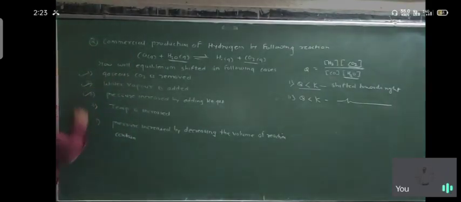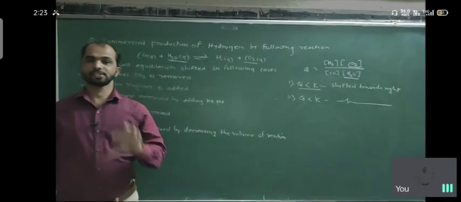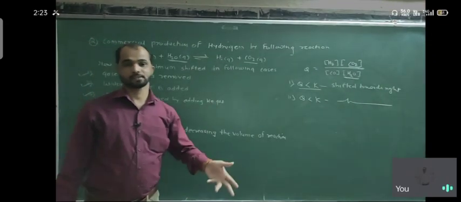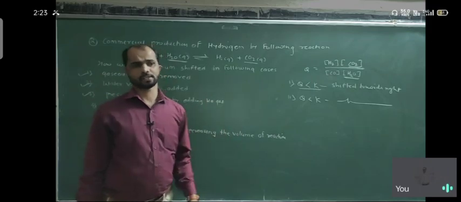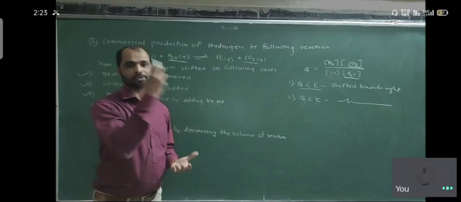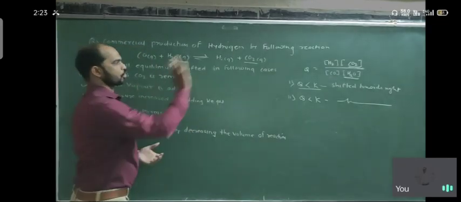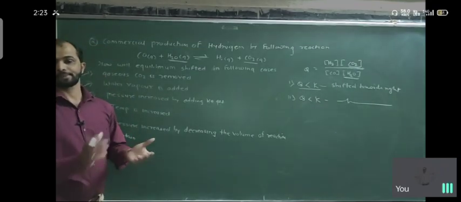What is the third condition? Pressure increased by helium gas. You know, helium is an inert gas, a noble gas, a rare gas. So if we add helium gas to the reaction, its effect on the equilibrium is not possible, it does not happen. Why?